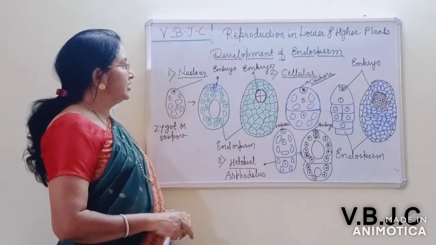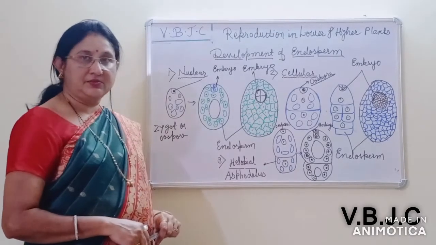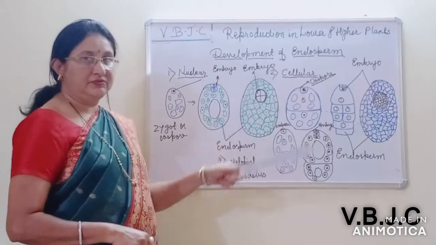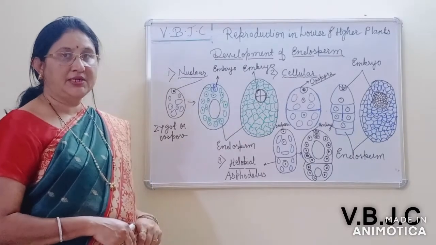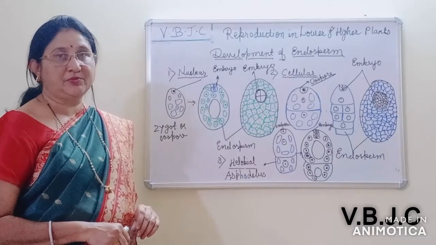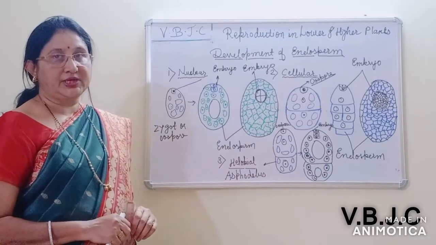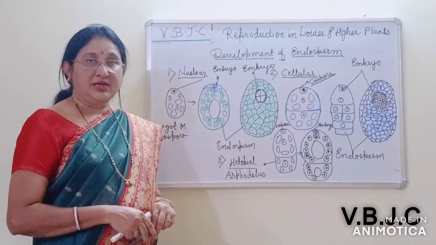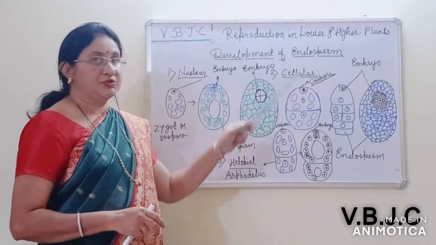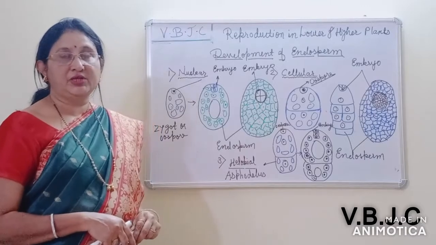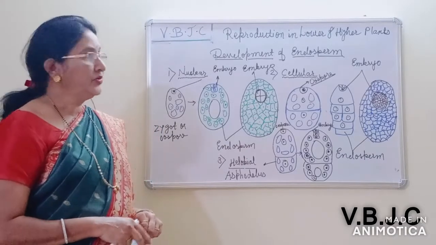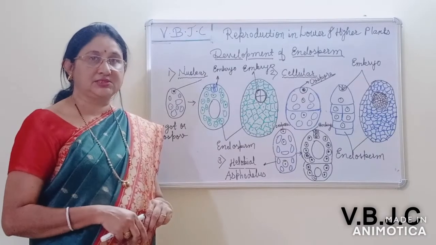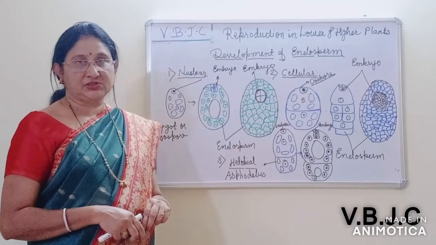to produce the primary endosperm nucleus. The primary endosperm nucleus is a product of the second fertilization, and it develops through various developmental processes into a mass of cells known as the endosperm. Endosperm is a nutritive tissue that provides nutrition to the developing embryo. Endosperm development and embryo development take place simultaneously.